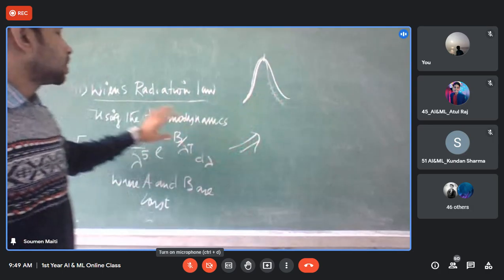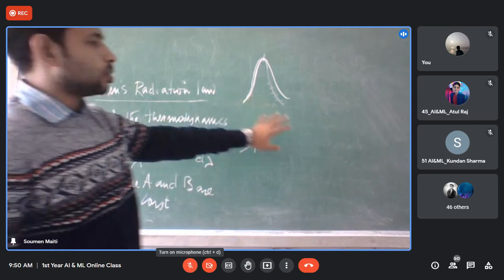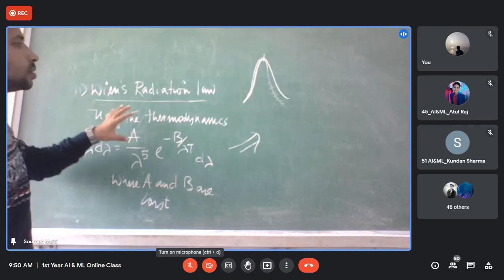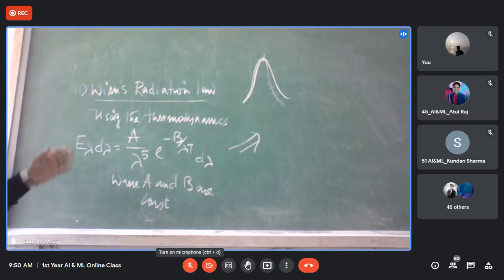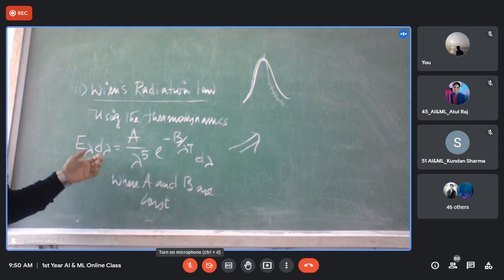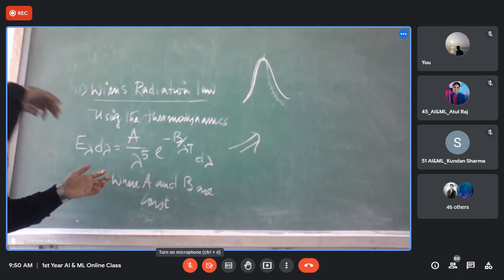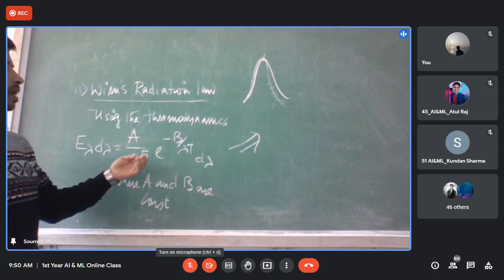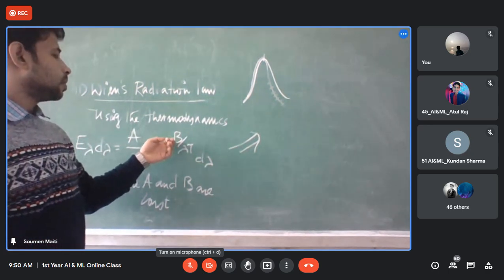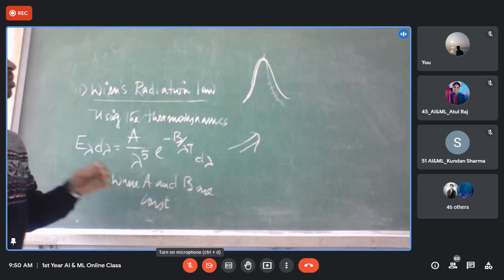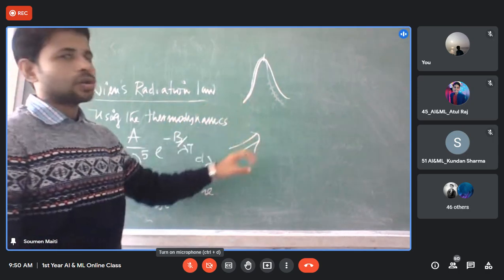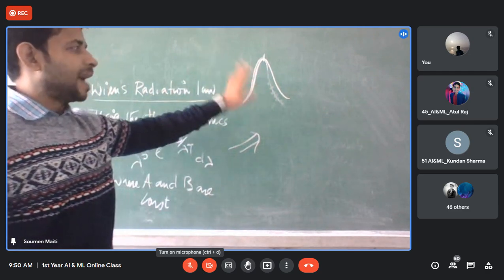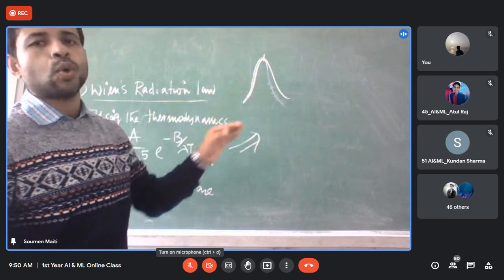So what I want to say is that the first one, Wien's displacement law, is correct. The second one, Wien's radiation law: Wien, using thermodynamics, predicted a formula. No derivation is required for you; I will come back to how this happens a little later. But E lambda d lambda is A by lambda to the power 5, e to the power minus B by lambda T, into d lambda, where A and B are constants. This law can predict and match the experimental result in the lower wavelength region.